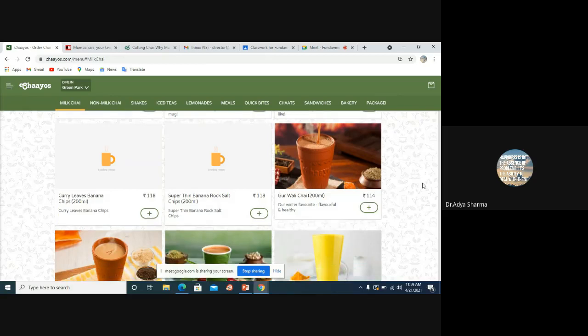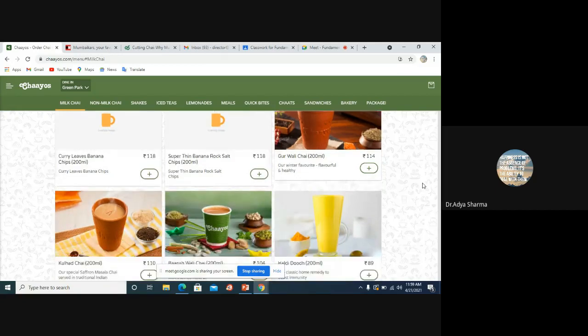Gud Wali chai. I was in Delhi sometime back before COVID, and I had this Gud Wali chai. Amazing. It's so good. You just need to have it. Okay, if Chaayos is listening, please deliver it to my house. I'm doing publicity for you.